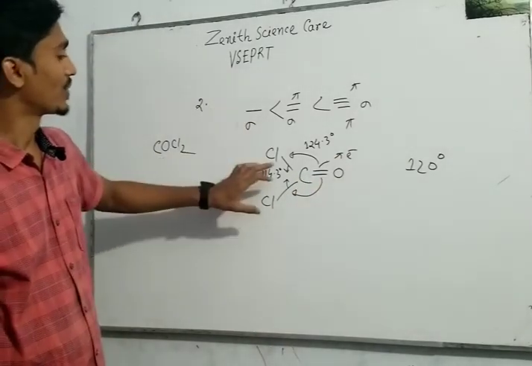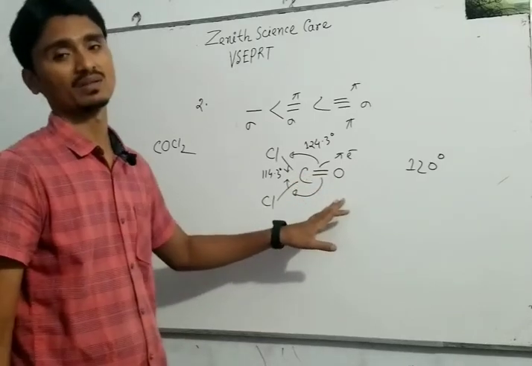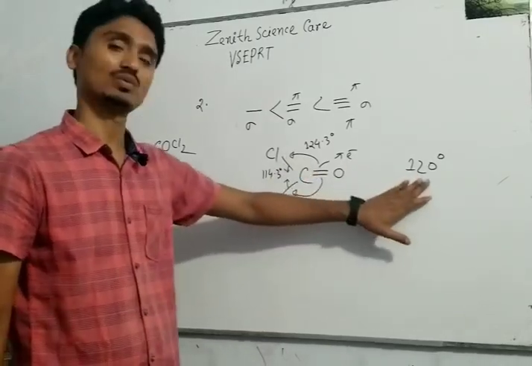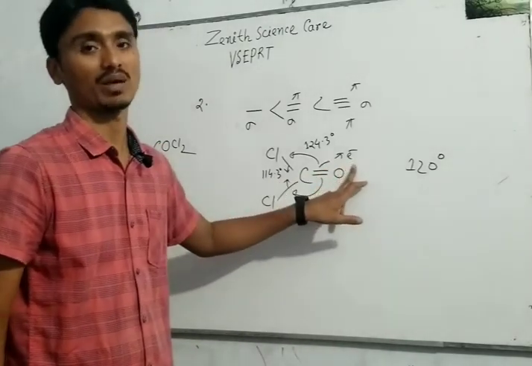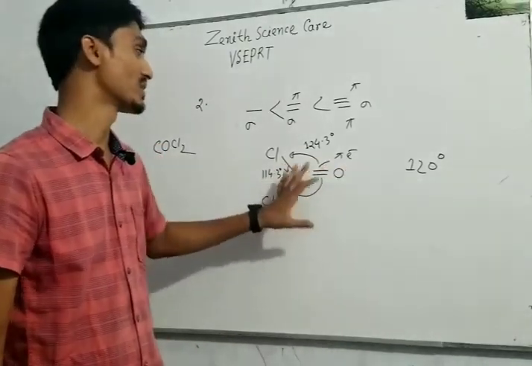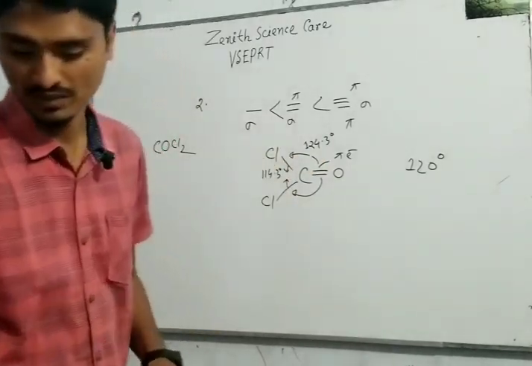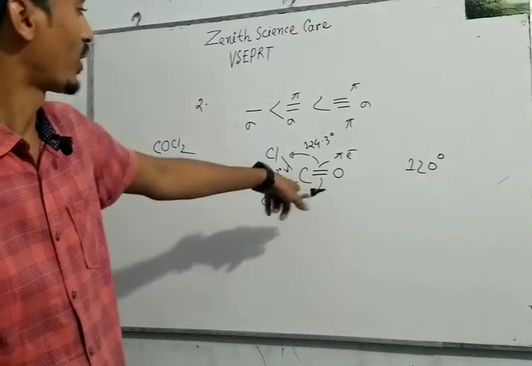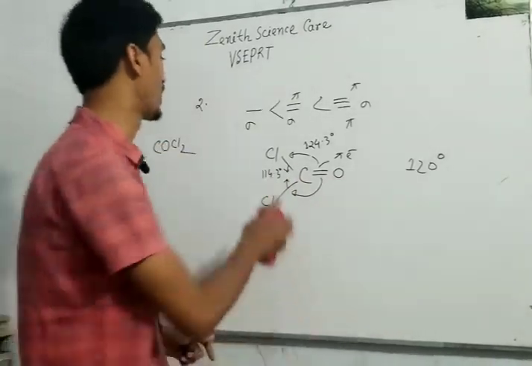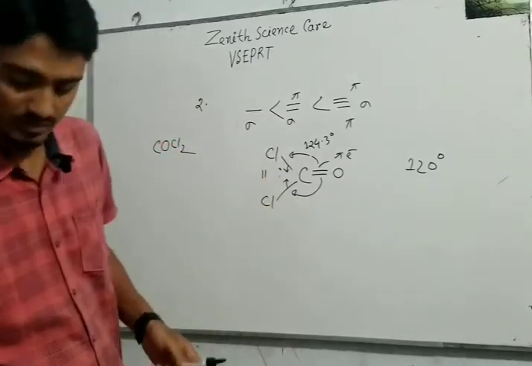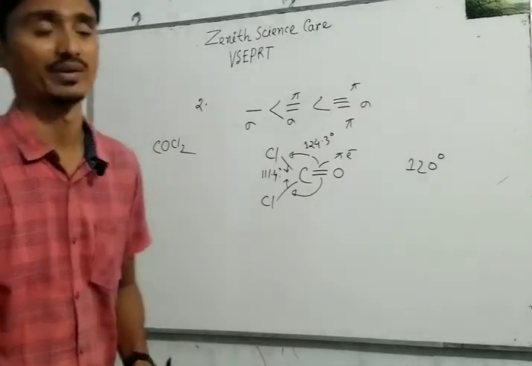So when no pi bonds are present, the bond angle will be 120, and due to the presence of this pi bond, the repulsive force increases and this bond angle is increased, and this bond angle is decreased. That's why in phosgene the bond angle will be 124.3 and 114.3.